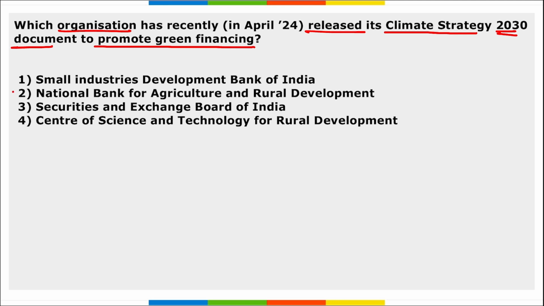Next, which organization has recently released its climate strategy 2030 document to promote green financing? So which is that organization? It is NABARD, National Bank for Agriculture and Rural Development.